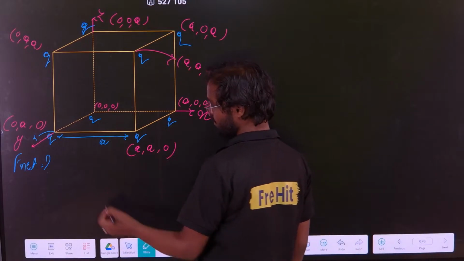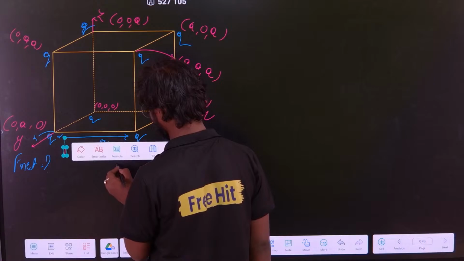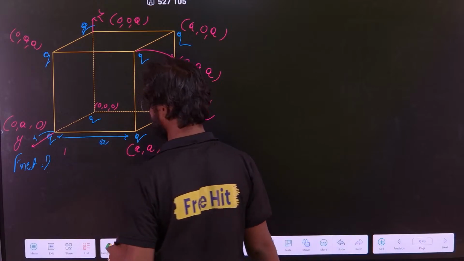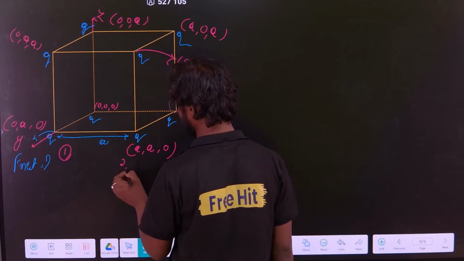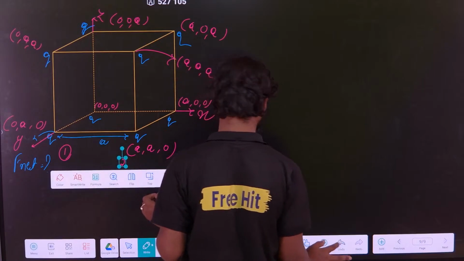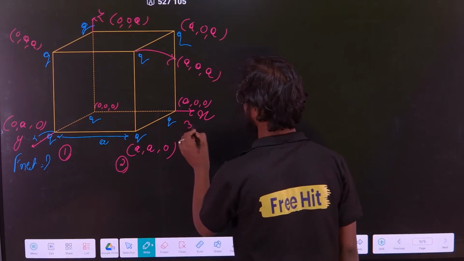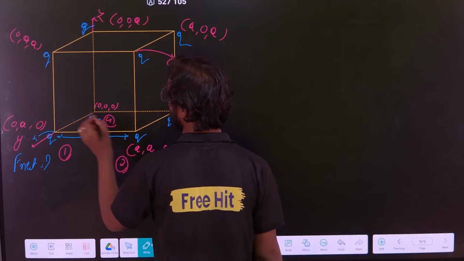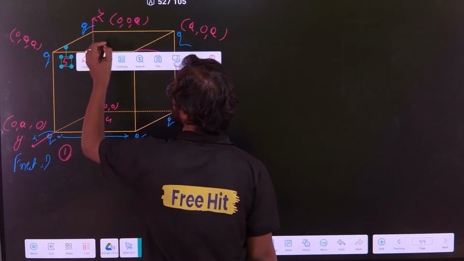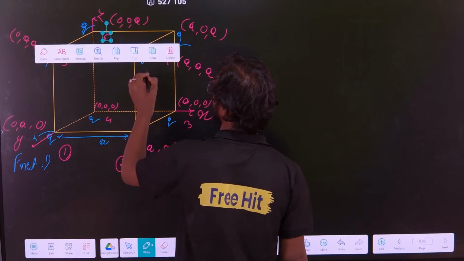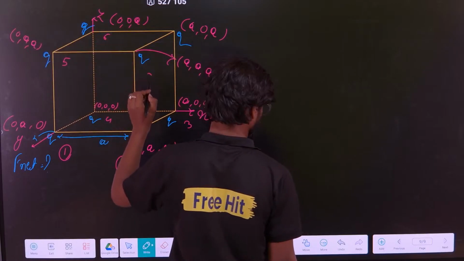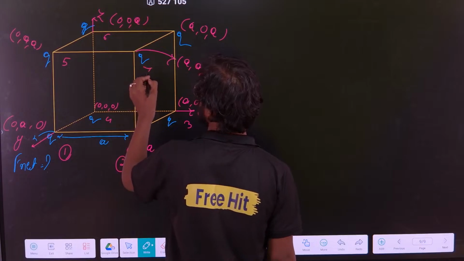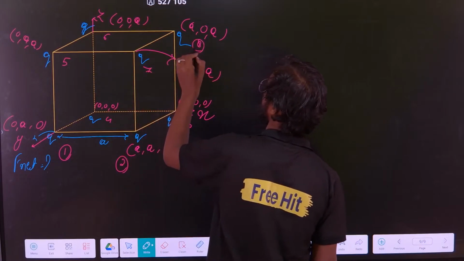See, suppose let us give the numbers. This is number 1, this is number 2, this is number 3, number 4, number 5, number 6, number 7 and number 8. Clear?